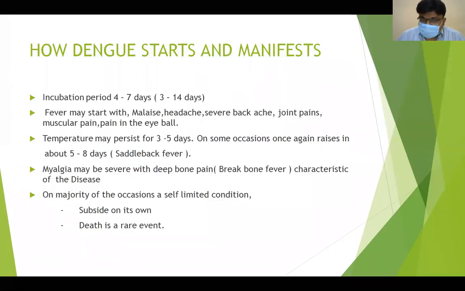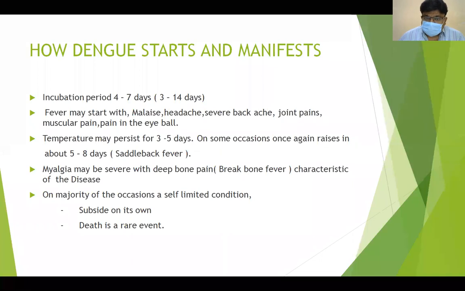How does dengue start? Usually the incubation period will be around 4 to 7 days. I think you all know what the incubation period is: the time between the entry and the presentation of the first symptom. Fever may start, and as I told you, it will be a biphasic fever. If you take the history correctly, you will definitely find that it is usually a biphasic fever.